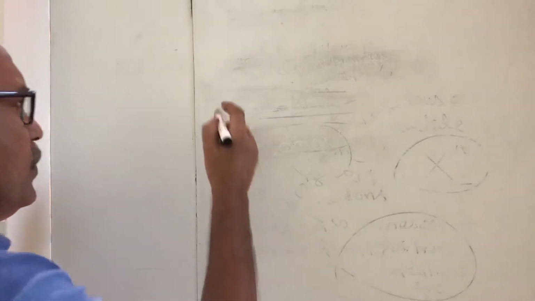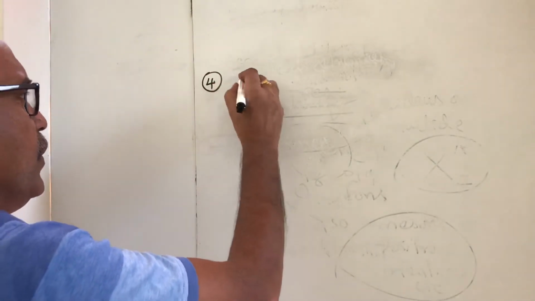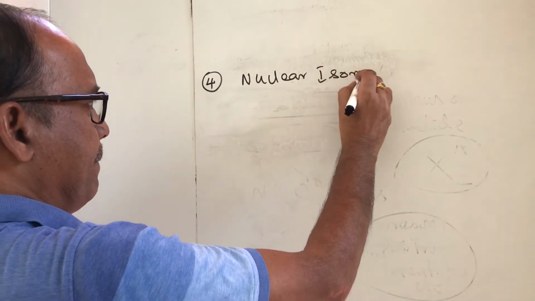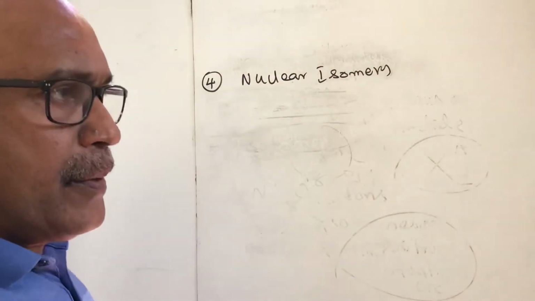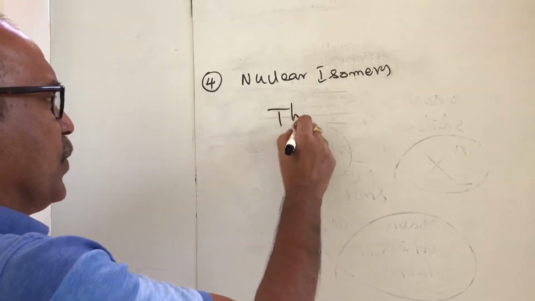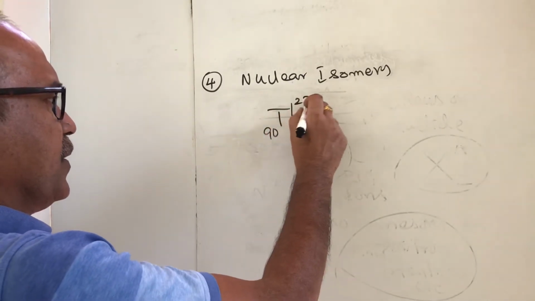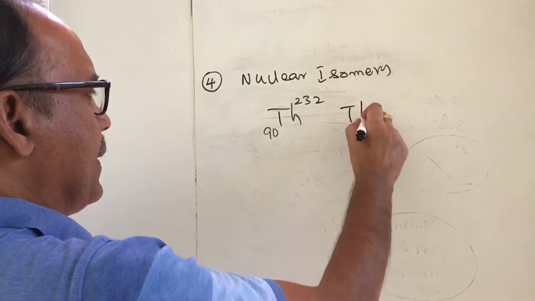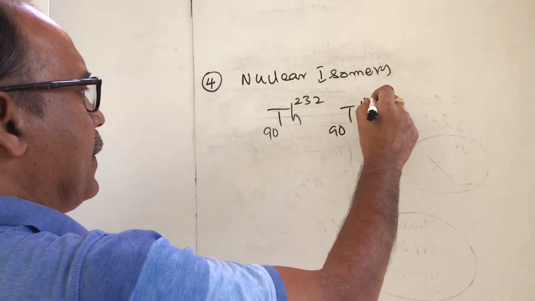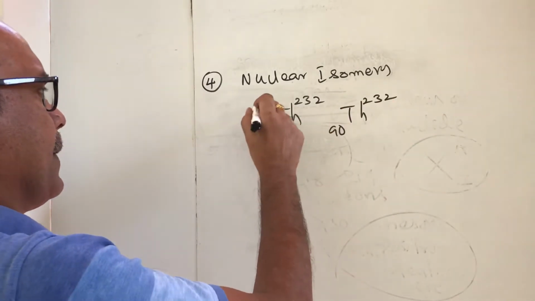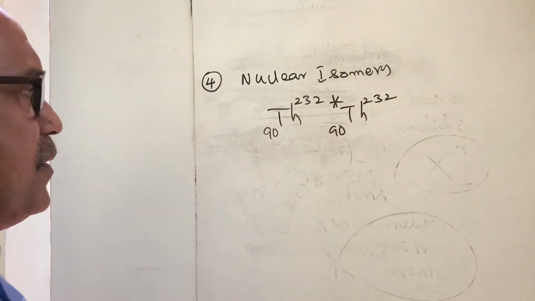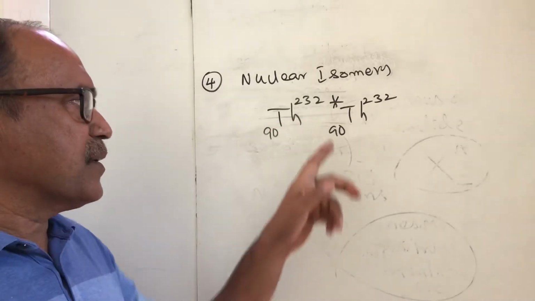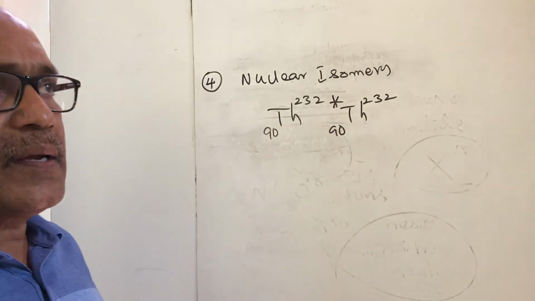Next, the fourth one, nuclear isomers. Say, for example, thorium 90, 230 and thorium 90, 232. They are nuclides of the same element having the same atomic and mass numbers but differing in their nuclear energy states.